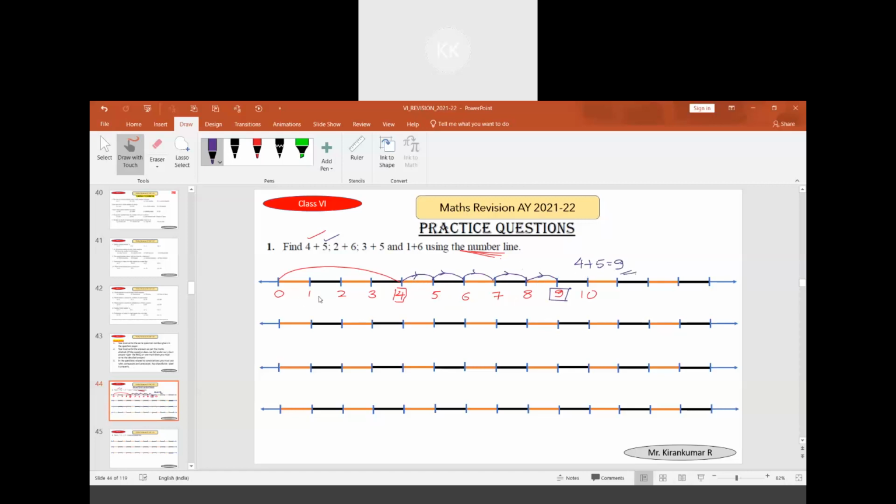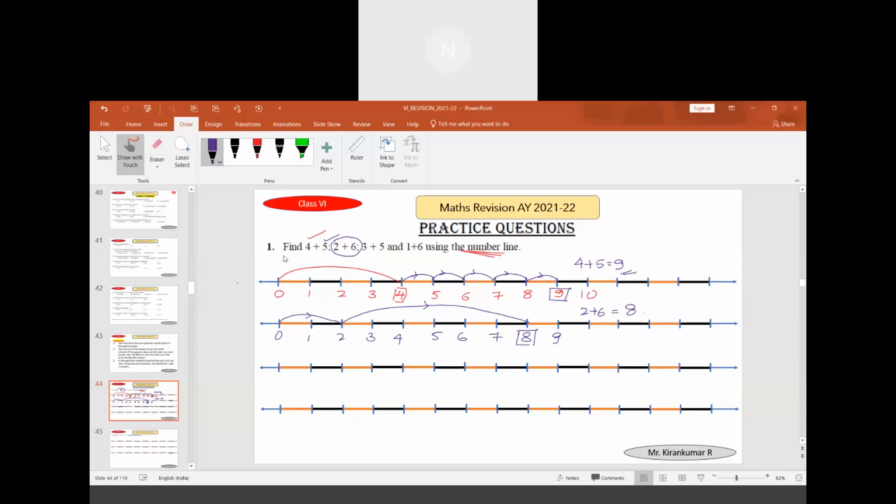This is one method. Another method, I will explain for this 2 plus 6. You will locate 2. This is 2: 0, 1, 2. Next is 6. Directly you can move 6 steps and you will reach 8. So here we can mention the answer: 2 plus 6 will be equal to positive 8. Understood? Yes, sir. It's easy.